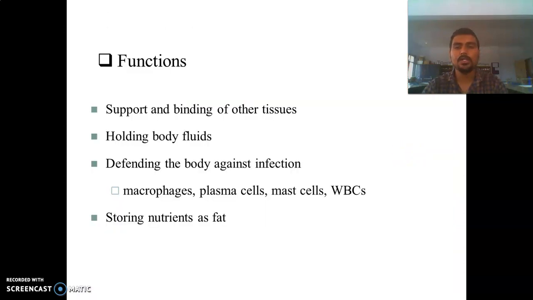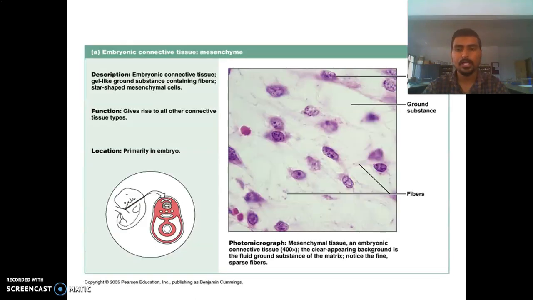Now, the function of connective tissue: it is involved in the support and binding of other tissue. It holds the body fluids. It is involved in the defense mechanism against infections in the form of macrophages, plasma cells, mast cells, and some types of WBCs. And it is also involved in storing nutrients in the form of fats. These are the description, function, and location of connective tissue.